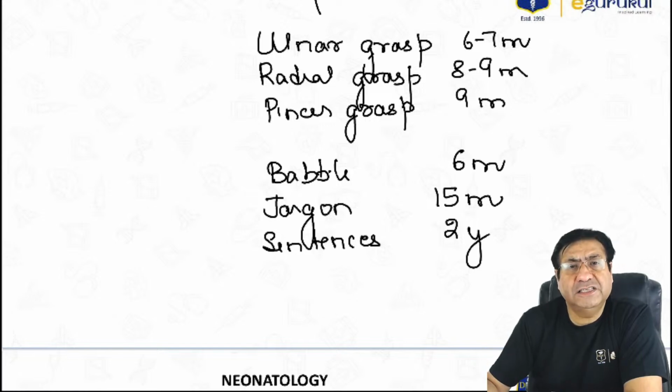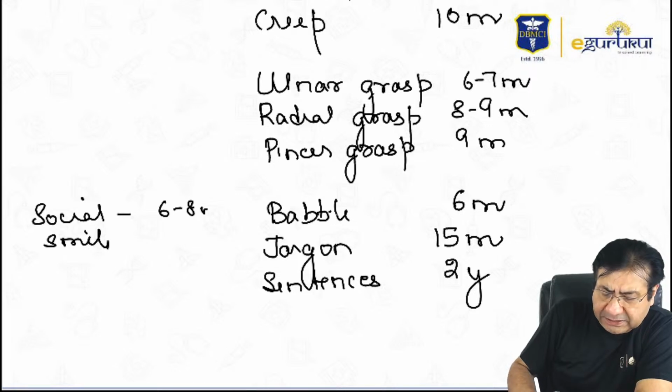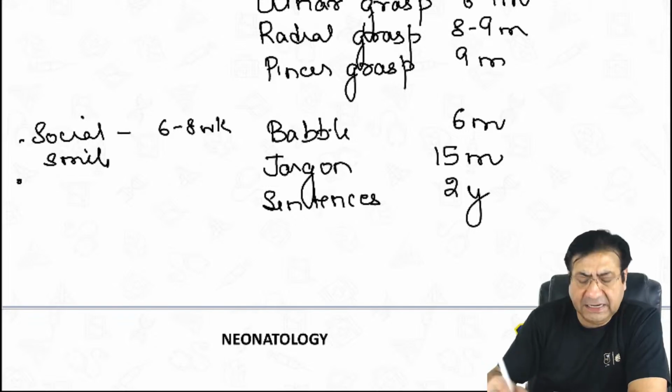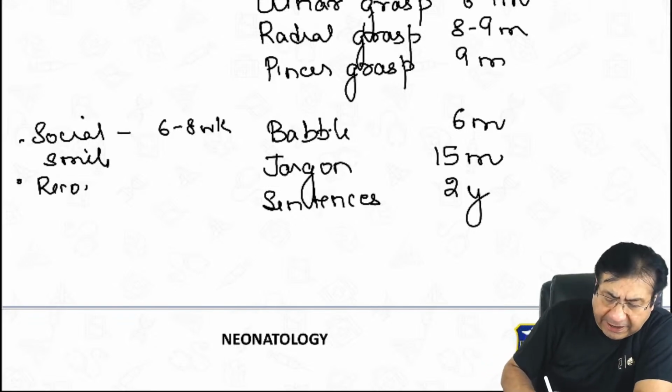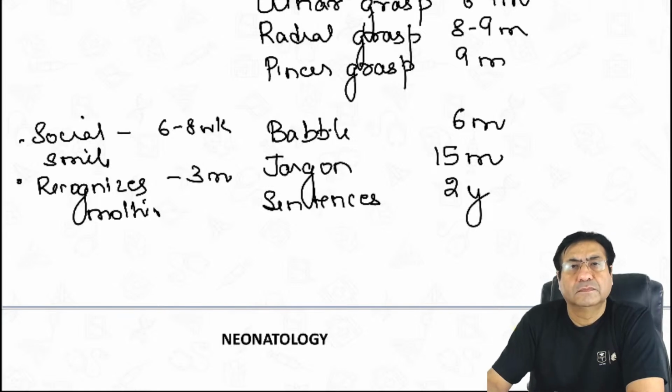Then social milestones, such as a social smile. The child shows a social smile at 6 to 8 weeks. He recognizes the mother at the age of 3 months.